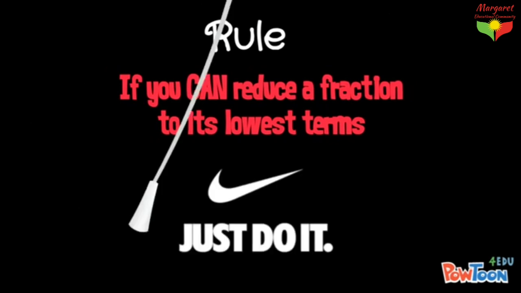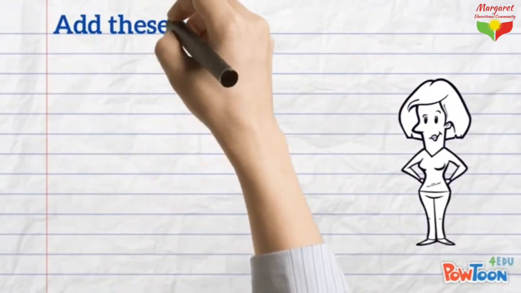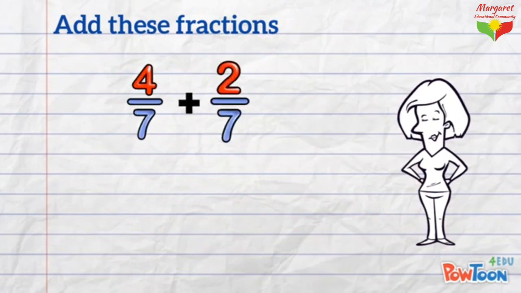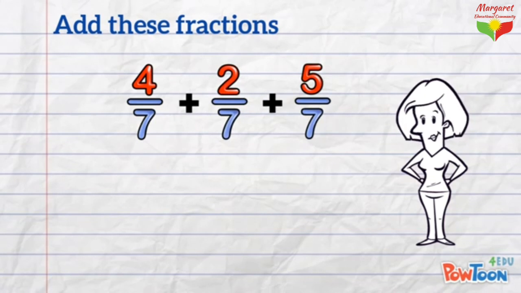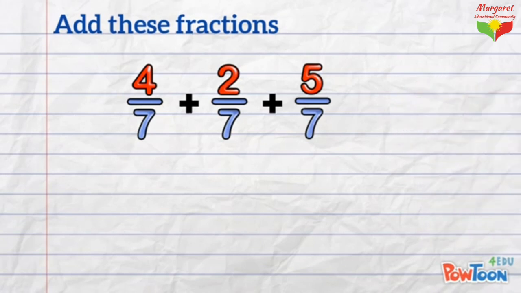And you may be asked to add more than 2 fractions together, like this. 4/7 plus 2/7 plus 5/7. Here's a quick way of laying this out so you don't make any mistakes. And I use this myself all the time. I have a common denominator of 7, so I know my answer will be something over 7.